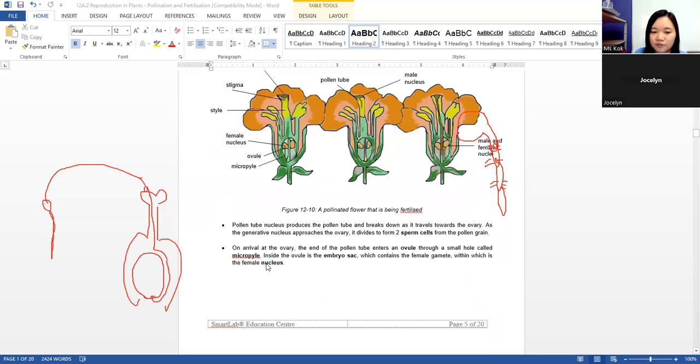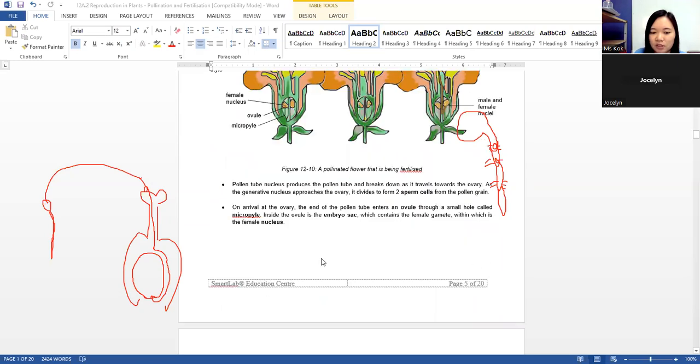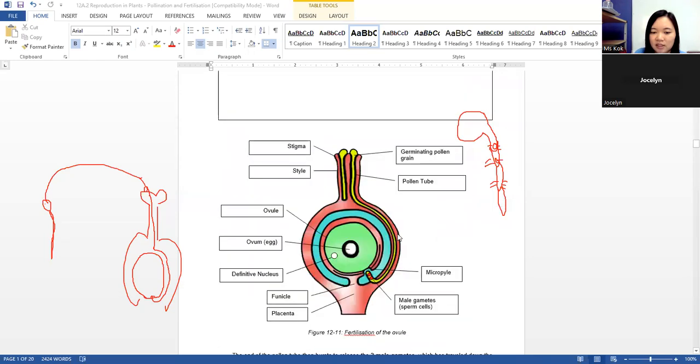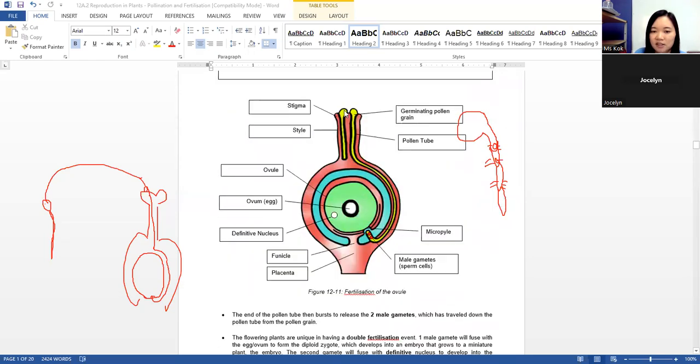Okay, so on arrival at the ovary, the end of the pollen tube will enter an ovule through a small hole called the micropyle. Inside the ovule is the embryo sac, which contains the female gamete, within which is the female nucleus. So here you can see, this is the growth of a pollen tube. This is the growth of another pollen tube. So this is the micropyle.